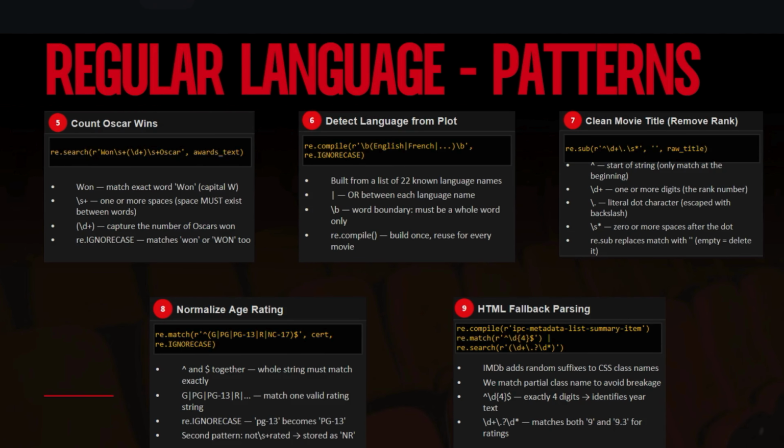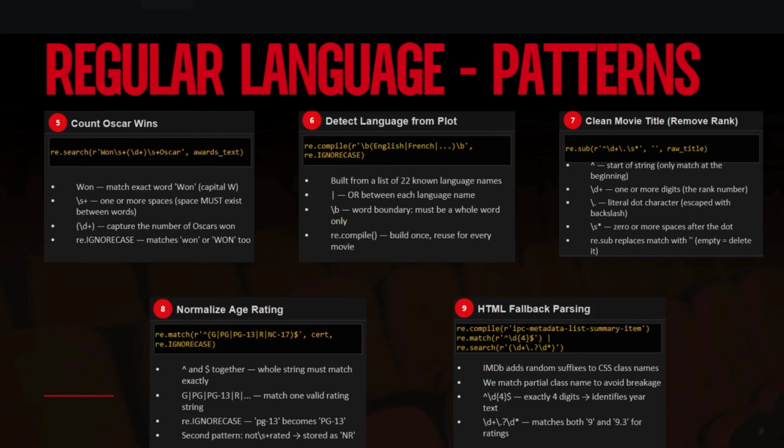And then for the count or scaling, we use the \s+ because it is 1 and then the number, so it should be at least 1 space. That is why we use this. And then for the detailed language, here we use the \b, right? Because sometimes the text includes a lot of languages, but it doesn't mean the real language of the movie. For instance, some sentence includes English, but it doesn't mean the movie language is English. That is why, to get the real data of the language, we use the \b.